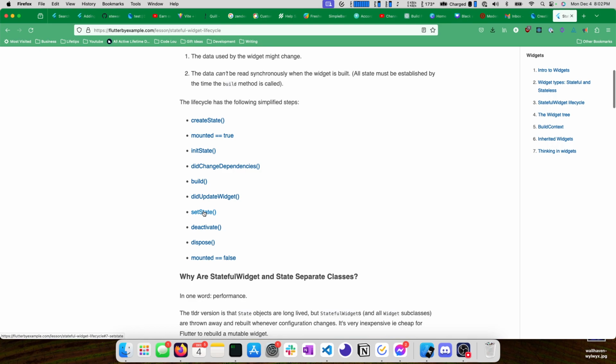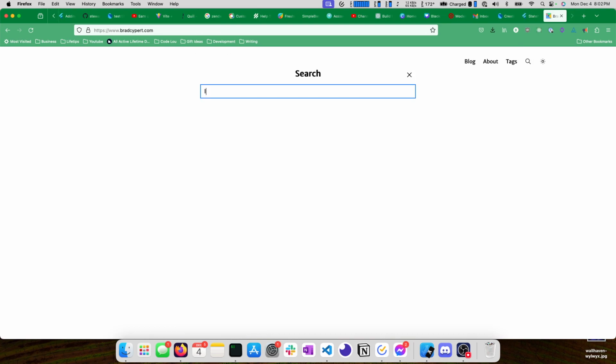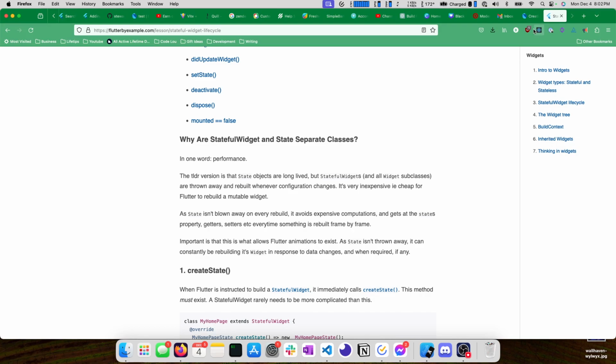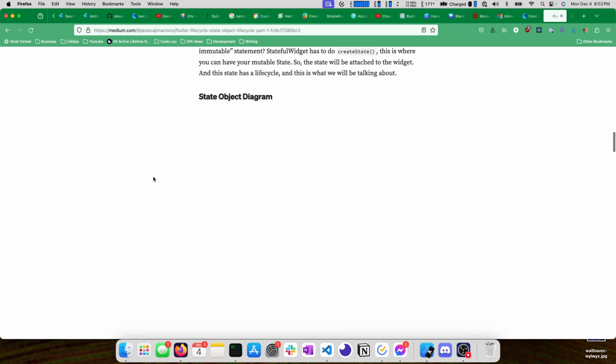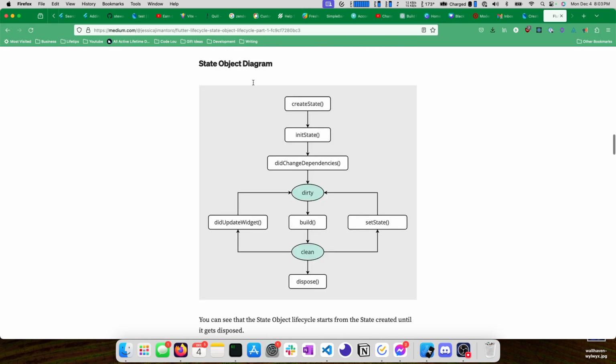I feel like I might have these on my blog in a more thought out post. Nope, I've got React lifecycle methods, not Flutter's. There's information on them here. I really wish they had a diagram that shows how they're used. Let me see if I can find one. I guarantee someone has built one. No, pretty picture of a tree, but not a diagram. Oh, state object diagram. Yes, okay, beautiful.